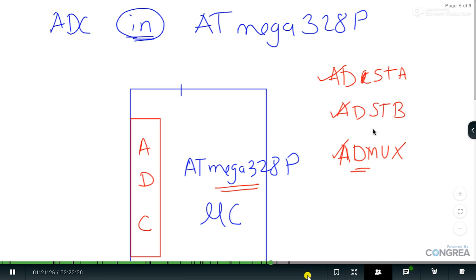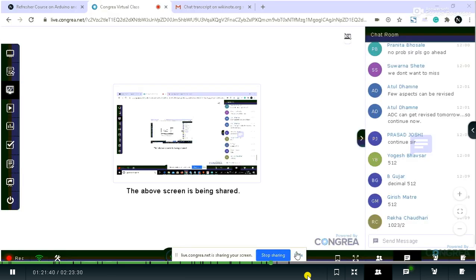So you can teach this part, and even if you are finding it difficult, I would like to share the laptop screen. I would like to go with the screen sharing, and tell you from where you are going to get this data. So I'm sharing the laptop screen. You have to go onto the Wikinote.org website.